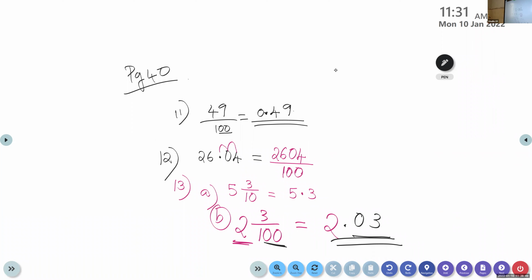Children, please check your answers. Question A, we got 5.3. Question B, we have 2.03. Next, Rehan, read question number 14. Ma'am, convert decimals into fractions. Yes.